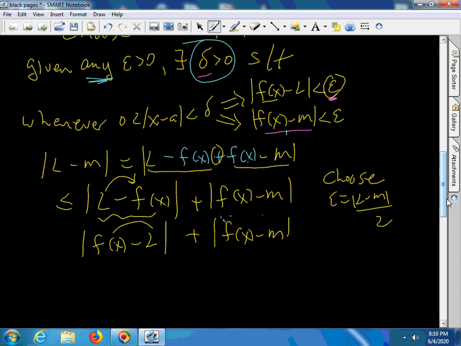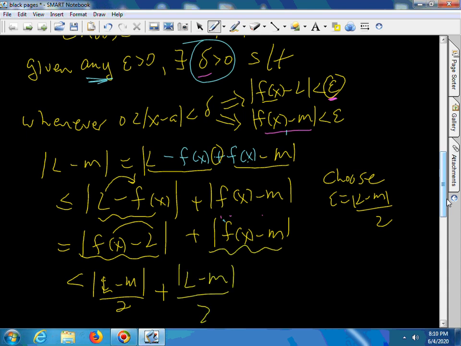Okay, so this here, what I'm about to write is strict, so I should have equal here. This is less than epsilon, which is |L minus M| over 2, plus this is less than epsilon, which is |L minus M| over 2.